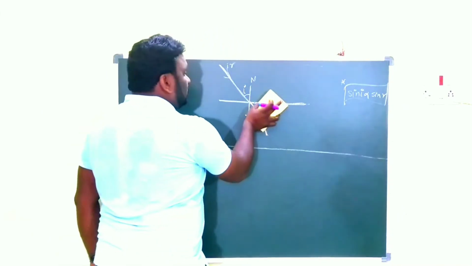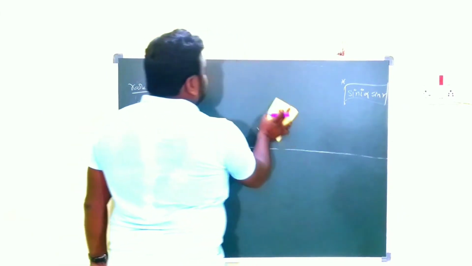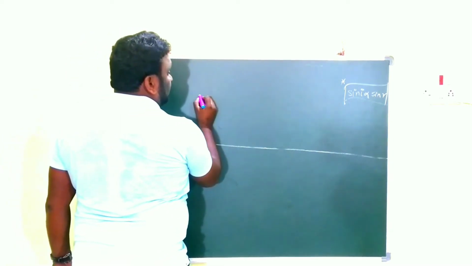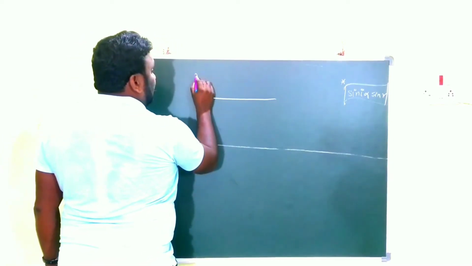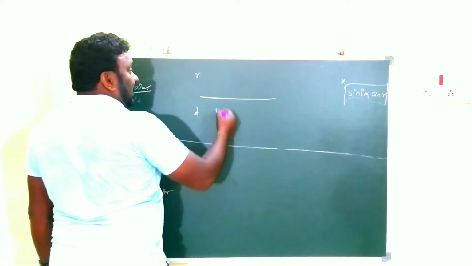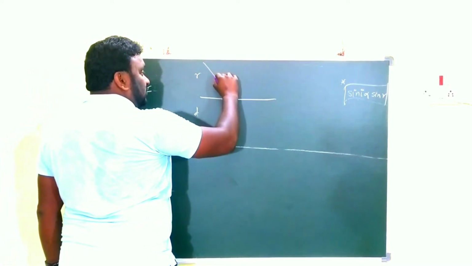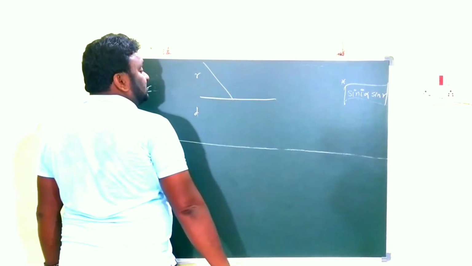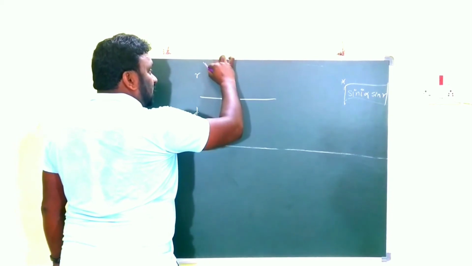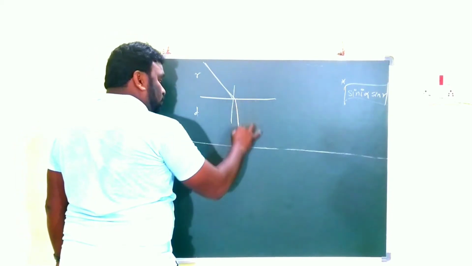Clear? And the second point you have to remember. Here this is the rarer medium and this is the denser medium, rarer to denser. While the light is coming from the rarer medium to the denser medium, with this as the normal, after refraction it moves towards the normal.